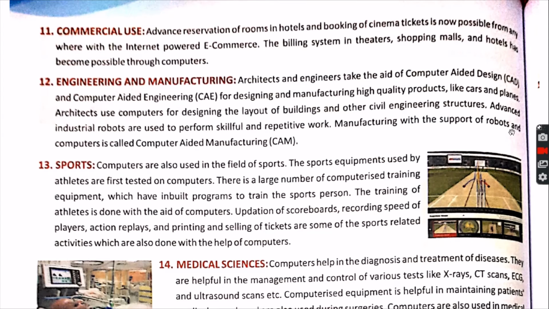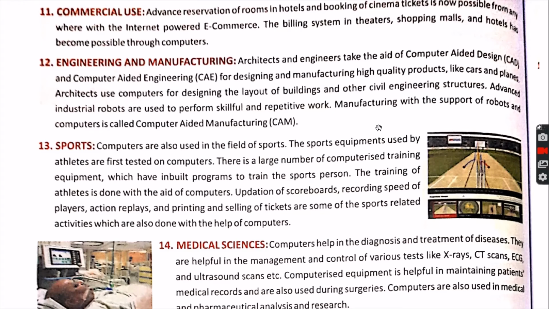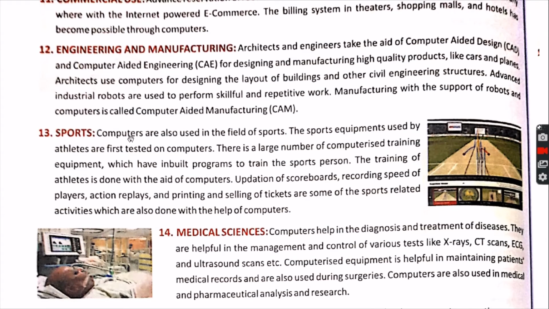So manufacturing with the support of robots. In many factories now robots are working for packing, for sealing the packet. So this is called computer aided manufacturing. Wherever manufacturing is done with the help of computer or robot, it is known as computer aided manufacturing. The question may come, what is computer aided manufacturing? Then you have to write: where manufacturing is done with the help of robots and computers, that type of manufacturing is called computer aided manufacturing.